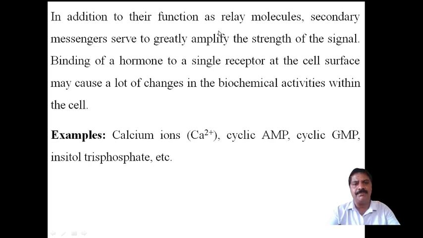In addition to relaying the signal, secondary messengers greatly amplify the strength of the signal. Binding of the hormone to a single receptor at the cell surface may cause a lot of changes in biochemical activity within the cell. For example, calcium ion, cyclic adenosine monophosphate, cyclic guanosine monophosphate, and inositol triphosphate are examples of mediators of biochemical reactions. For your syllabus, only two are there: one is calcium ion and the other is cyclic AMP.